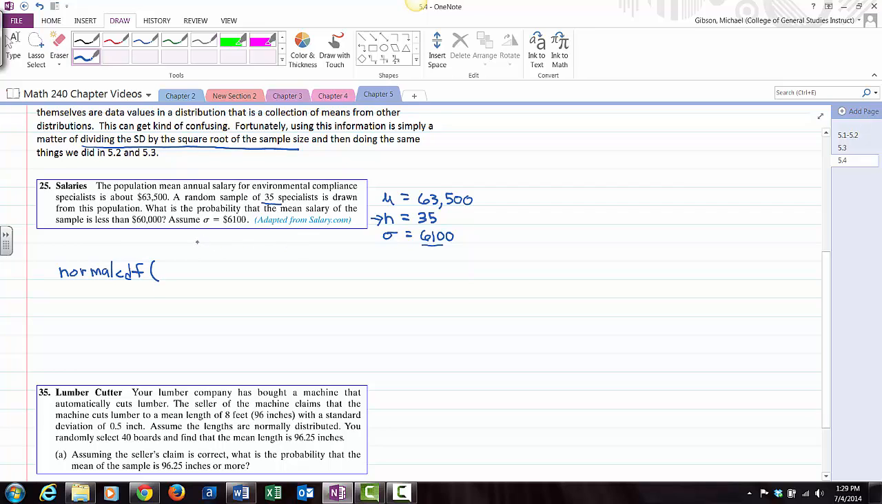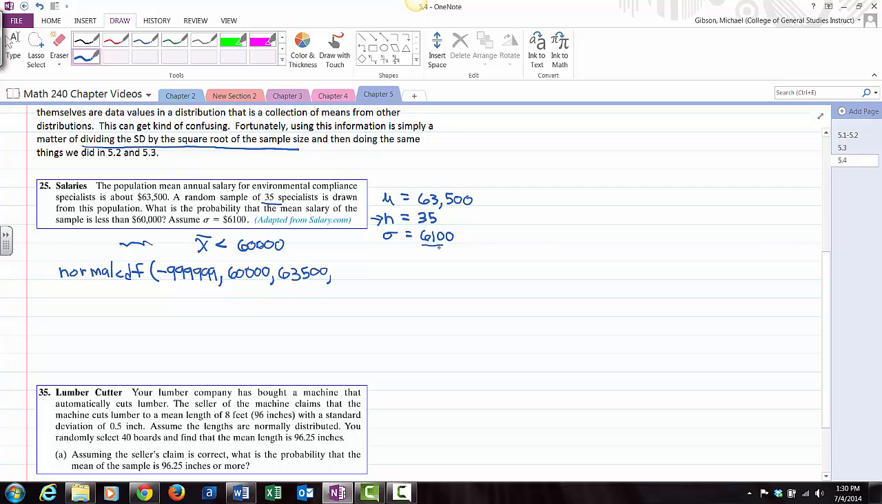What we're looking for is that the mean is less than 60,000, right? So this is one of those where there is no lower limit. In this case, because this is 60,000, I'm going to use an extra 9 on my fake infinity. So I'm going to use 6 9s as a stand-in for minus infinity. Then my upper limit will be the 60,000. The mean we've got is the 63,500 that they gave us.